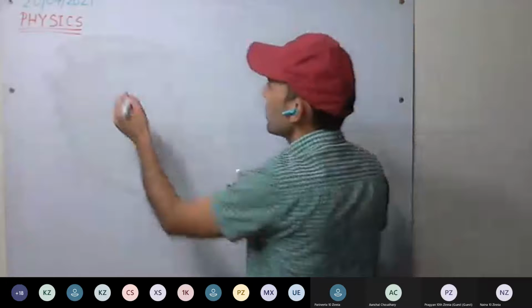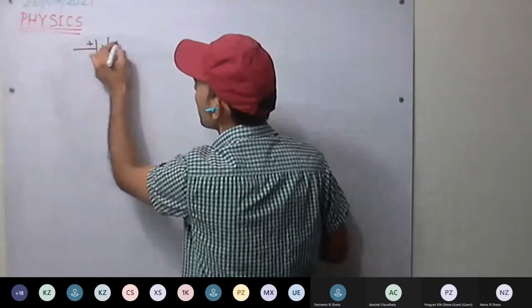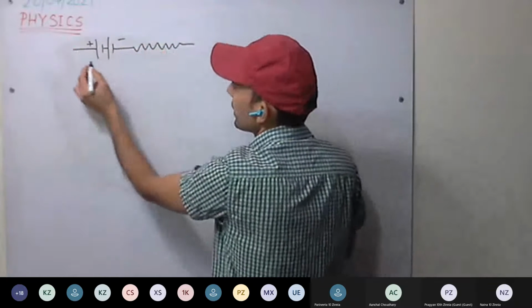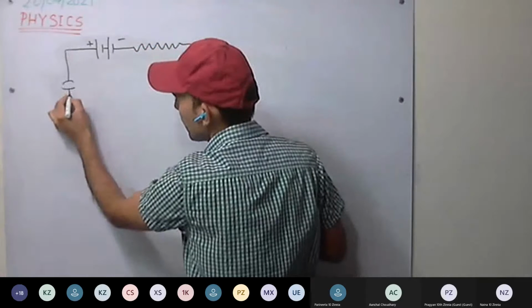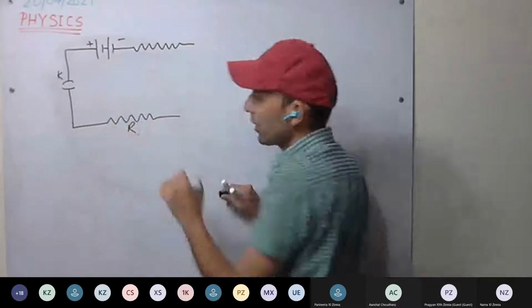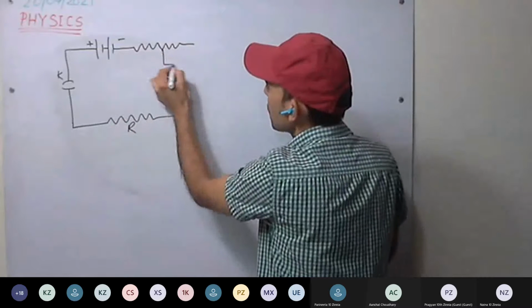So we have drawn the circuit. We have the battery with plus and minus signs, and here the rheostat, that is a variable resistance. We denote the key, and here an unknown resistance, a nichrome wire, is taken. And this is the jockey.